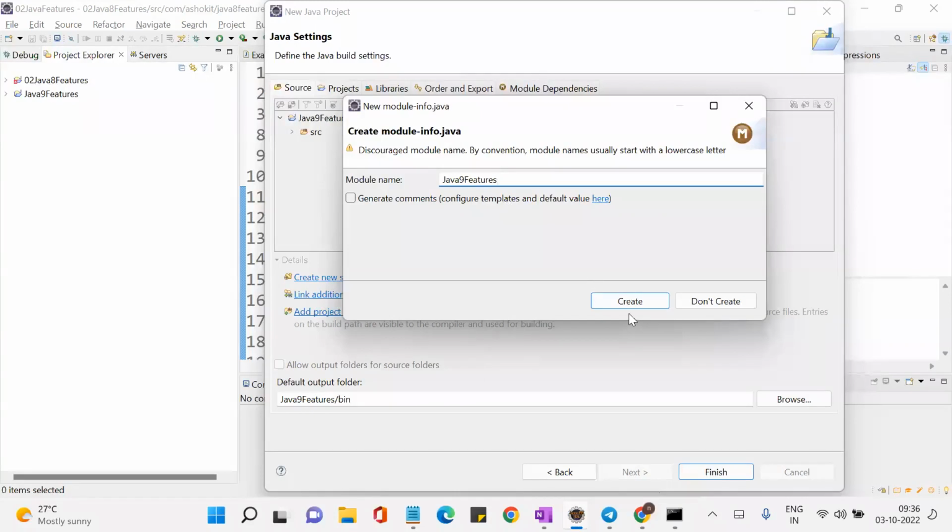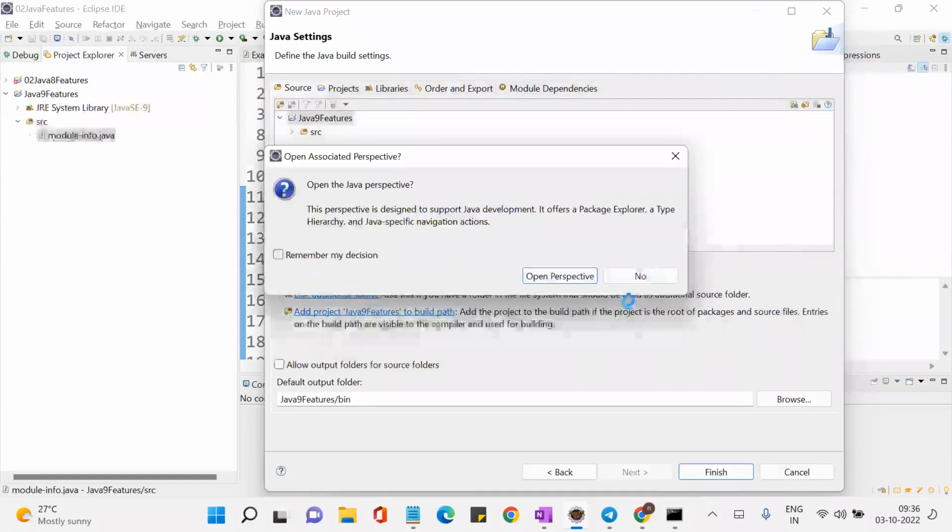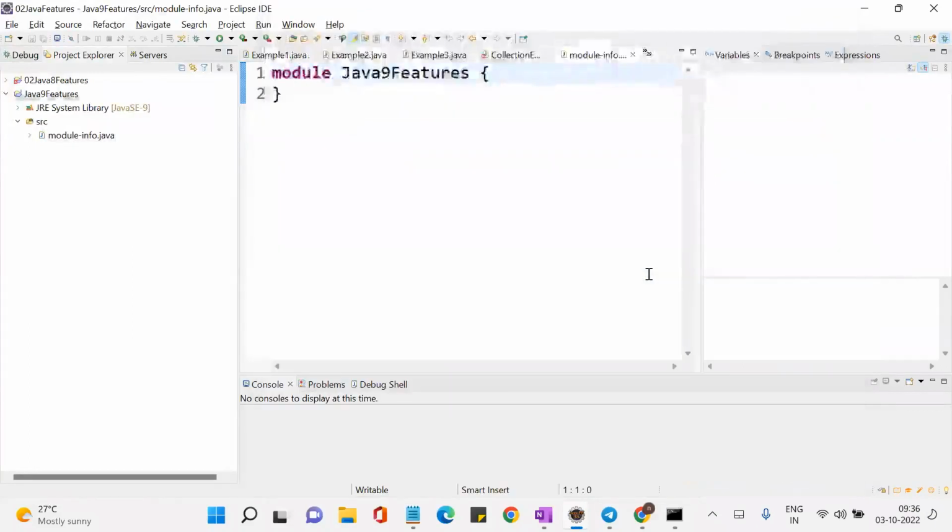So why are we using this? If you remember the previous class, from Java 9 onwards, Java has become modularized. So what is modularization? In Java 8, we have an rt.jar file. From Java 9 onwards, there is no rt.jar file. In the rt.jar, I have so many packages and around 5,400 classes. Those have been modularized. That means from Java 9 onwards, the entire rt.jar has been modularized into 98 modules. I'll come to that modularization in the upcoming classes.